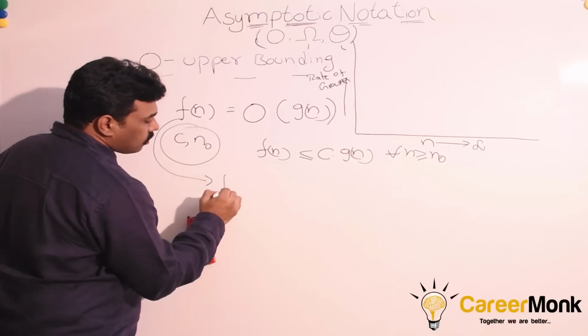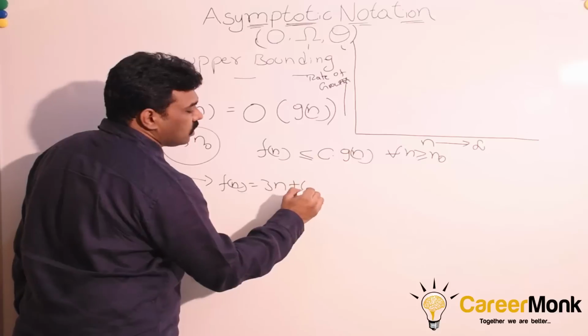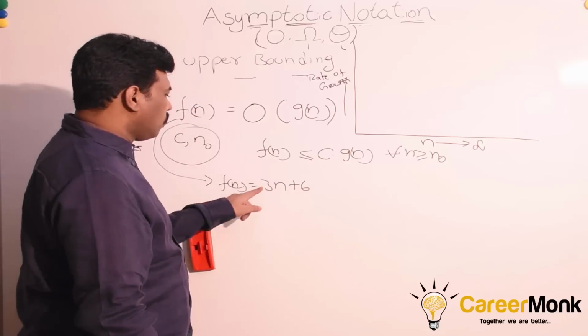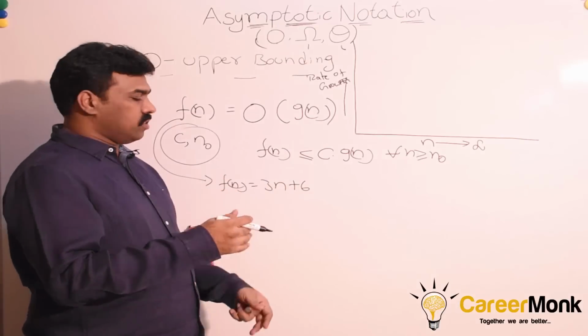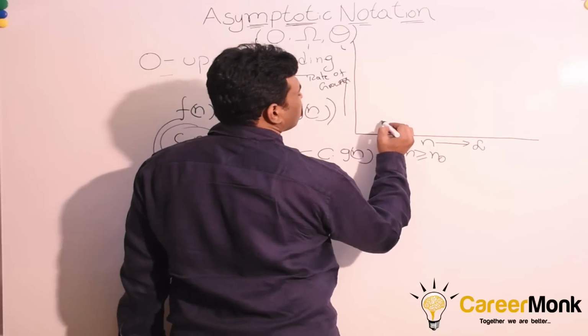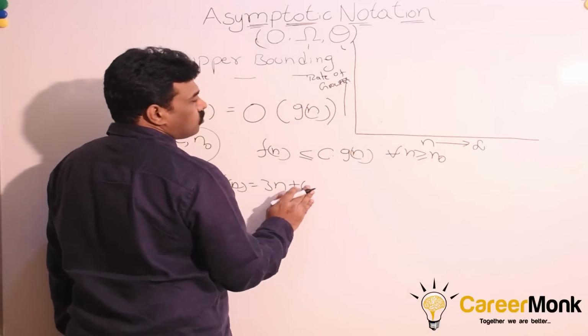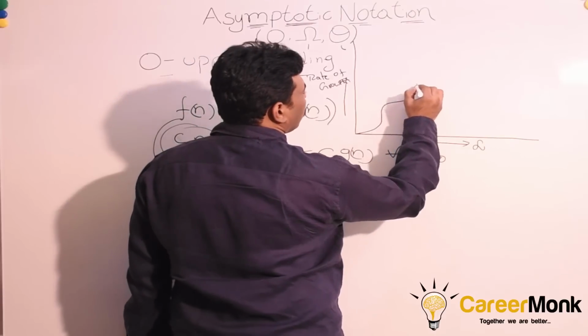For example, f of n is equal to 3n plus 6 or something. You can put any value. Let us say this is the given function. Now how are we trying to find g of n for this? For n is equal to 1, 3 plus 6, so you will get something like this. For n is equal to 6, you will get 15. Some curve, you don't have to worry again.